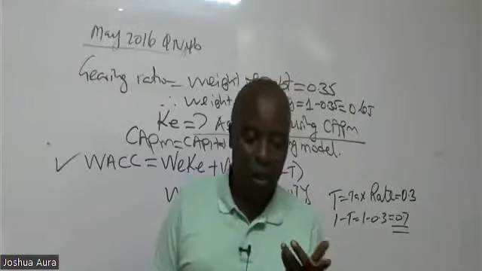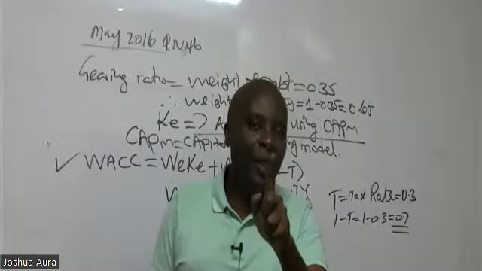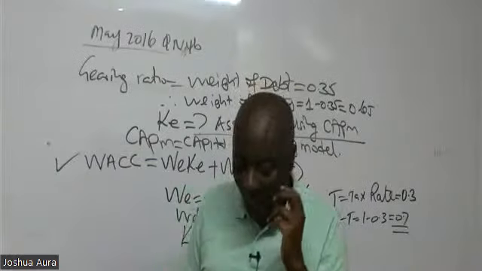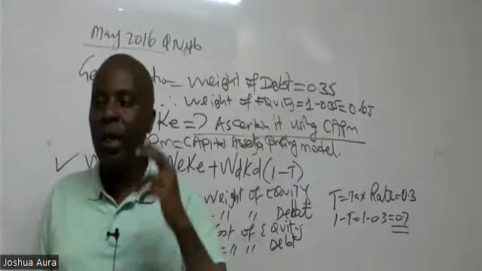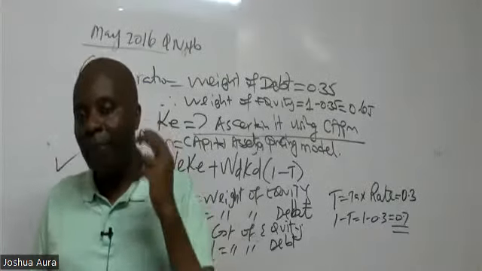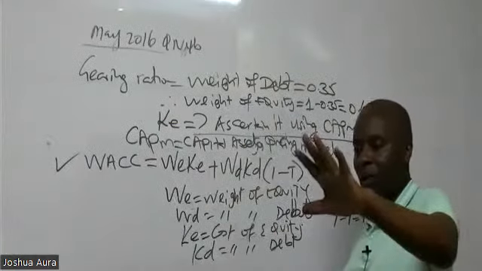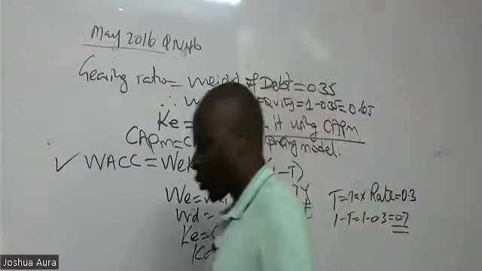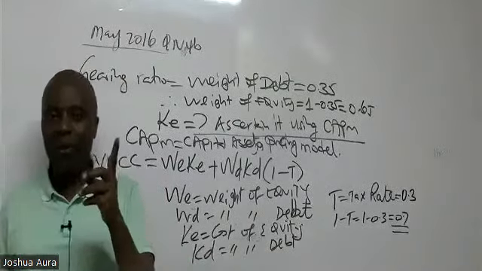Whenever you hear of cost of equity, the very first thing I'll think about without even looking at other things will be CAPM. CAPM is a great solver of cost of equity, but from your intermediate financial management level, is there anybody who is able to remember the CAPM formula? CAPM is quite a nice name. If I was still getting kids today, I would have called my last born CAPM.